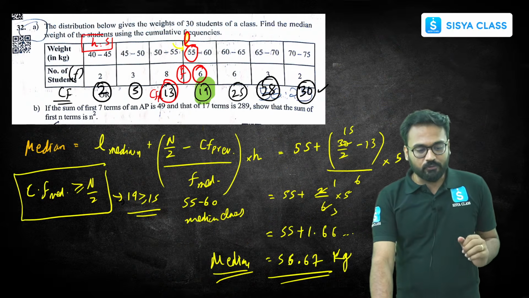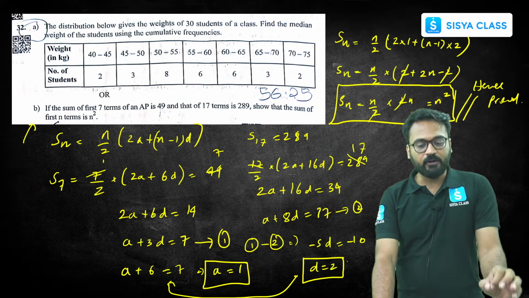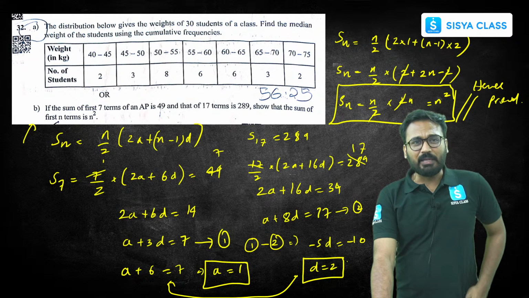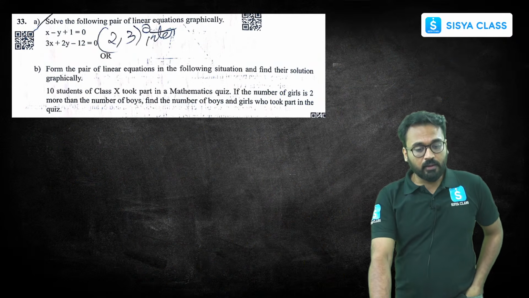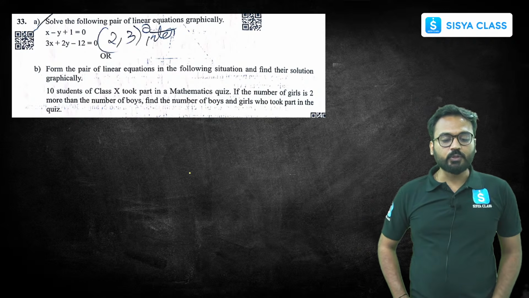So let's go ahead. These two questions we have discussed. The first one, median formula. The second one, this sum needs to be n square, you need to prove, okay? Next part, 33rd question: solve the following pair of linear equations graphically.